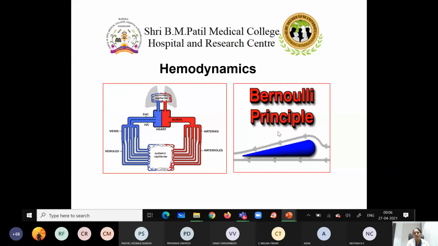So, good morning, everybody. Hope you all are safe and fine. In the last class, we started understanding the different principles or factors which are mainly responsible for the maintenance of the blood flow. Those are the hemodynamics.